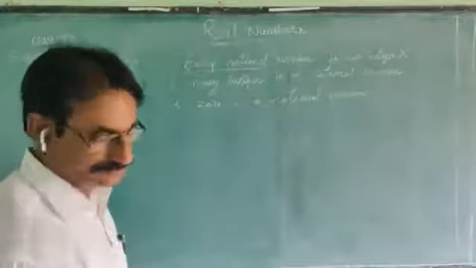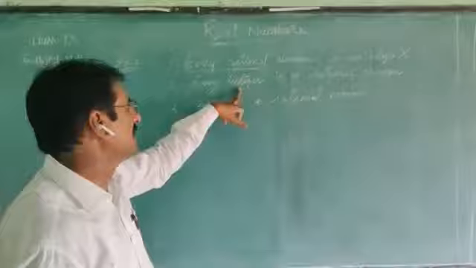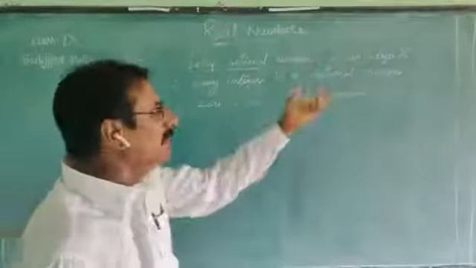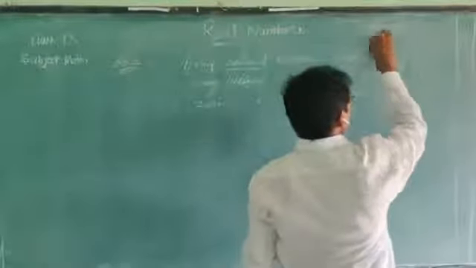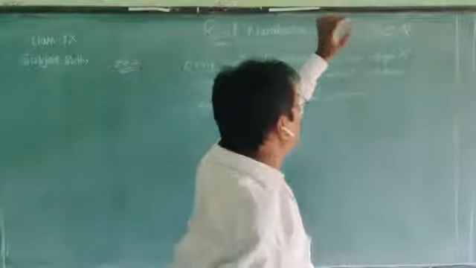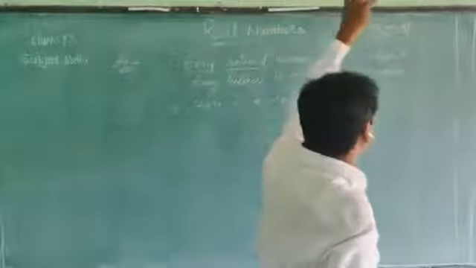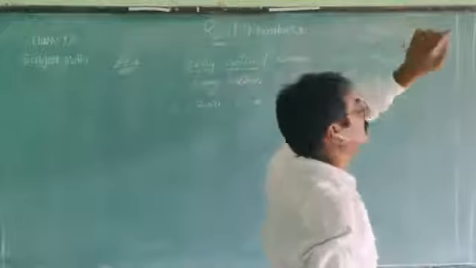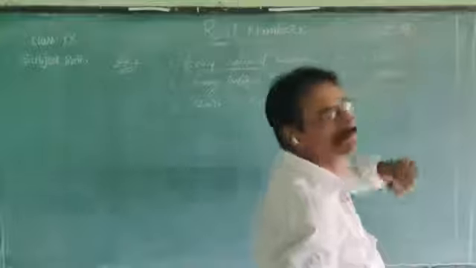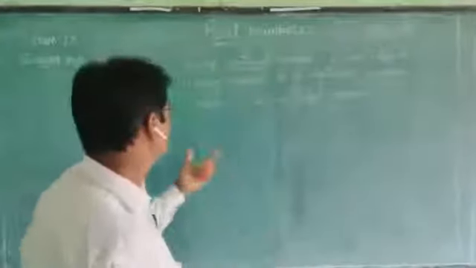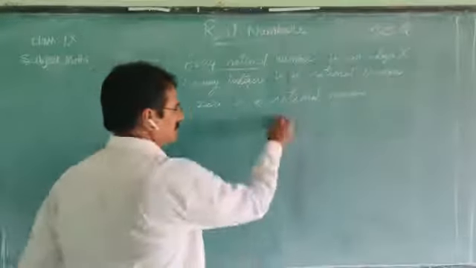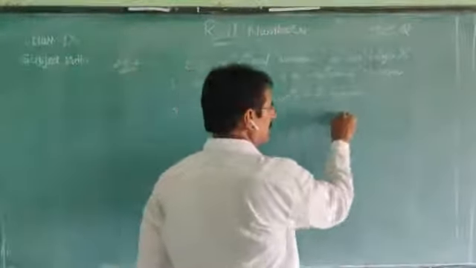See the next one. Every integer is a rational number. We have already proved that integers are a subset of Q. What is the meaning of that? Every integer belongs to Q. So you take any number: 1 is an integer, 0 is an integer, minus 10 is an integer.